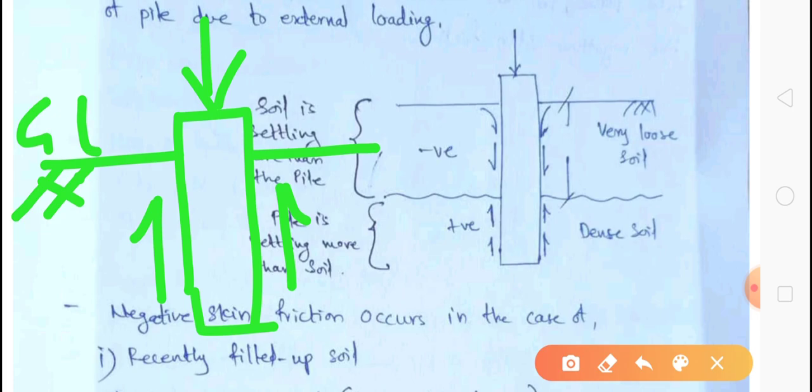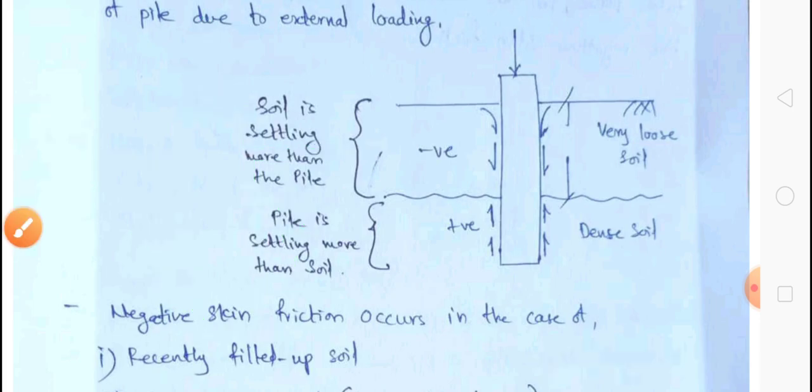Means if the load is acting on the pile and the pile is moving downwards, then this friction force will be in the upward direction. So this is the concept of a friction pile. That you can consider positive skin friction. Now here we will discuss the negative skin friction.